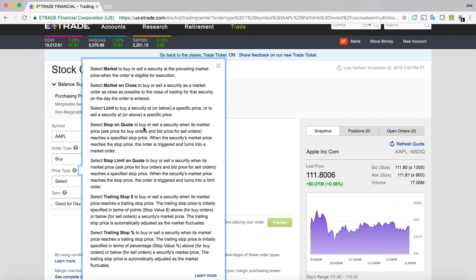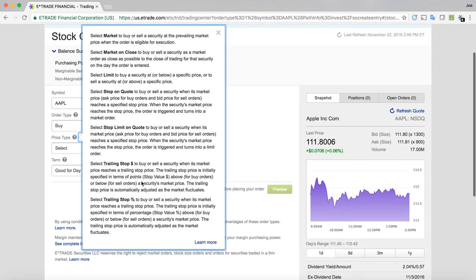Stop on quote: buy or sell a security when its market price reaches a specific stop price. When the security's market price reaches the stop price, the order is triggered and turns into a market order. Stop limit on quote is to buy or sell a security when its market price, ask price for buy orders, bid price for sellers, reaches a specific stop price. When the security's market price reaches the stop price, the order is triggered and turns into a limit order.